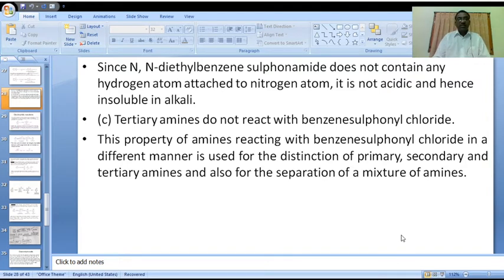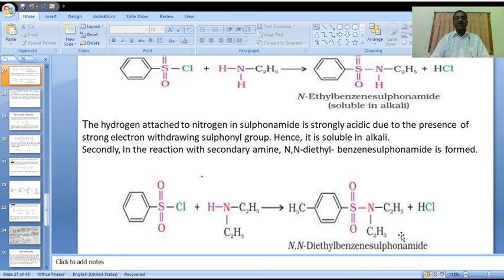Then we will go to the tertiary side. Tertiary amines do not react with benzene sulfonyl chloride. Here in tertiary, three alkyl groups are present: here ethyl, here another ethyl, and another ethyl group is also present.